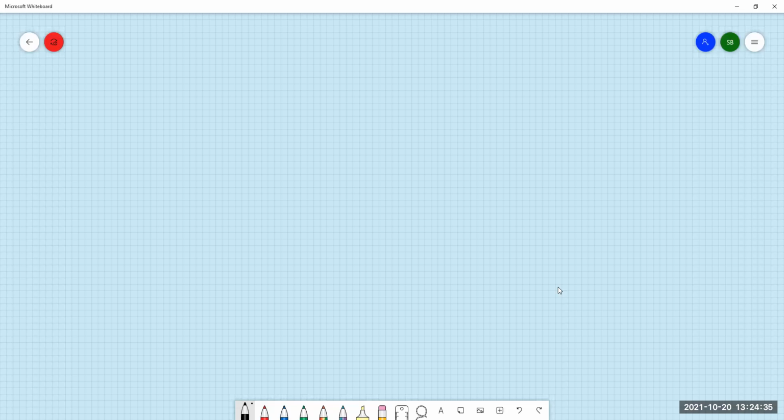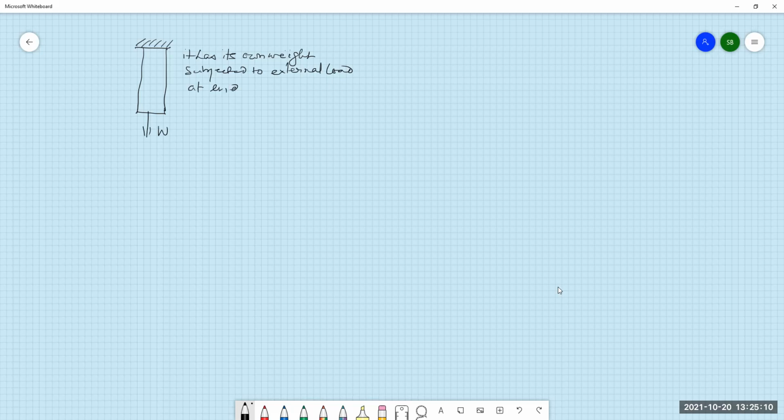Say we have a bar like this. It is hanging from the roof itself. Its shape is like this, and it has its own weight and is subjected to an external load, say at the end. So there is a load here, say W at the end itself. So what will be the stress induced in the bar itself?